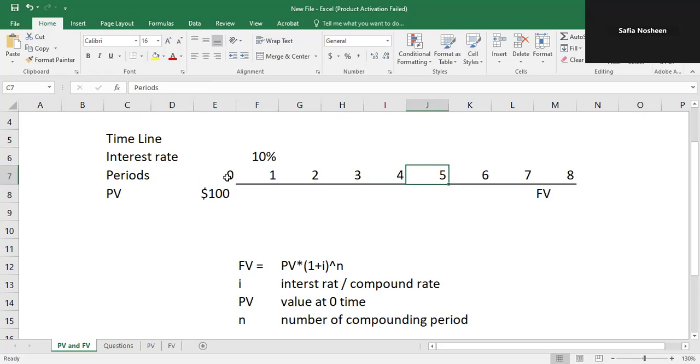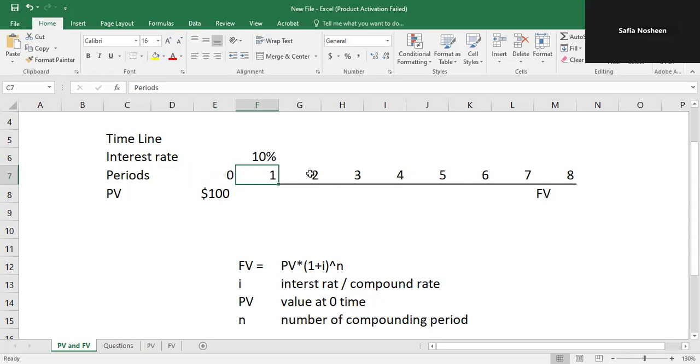The time difference between 0 and 1 should be equal to that from 1 to 2. These periods are of equal length of time. They can be as small as a day and as long as a year. So the difference can be 1 day or 1 year, that is 1 period. This 0 means today.